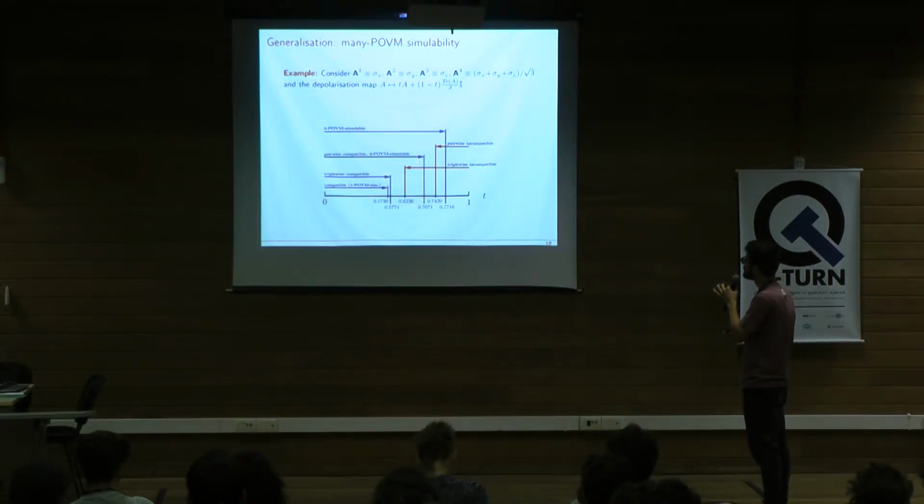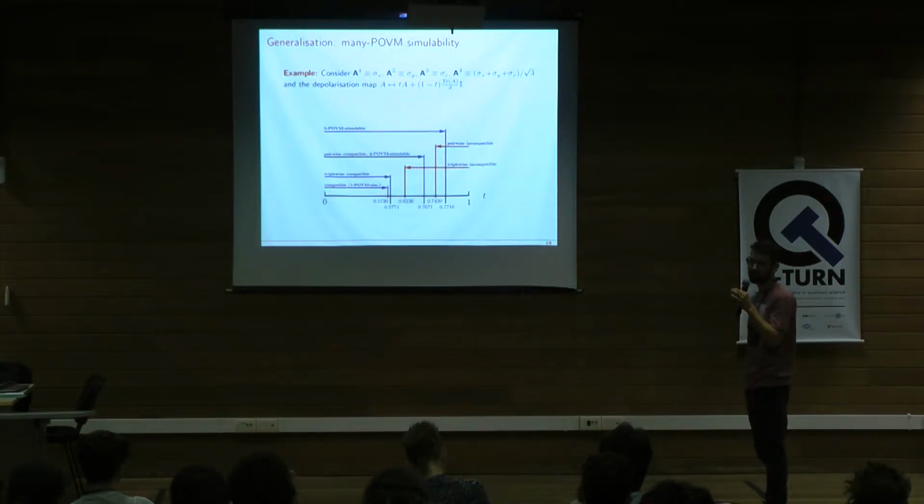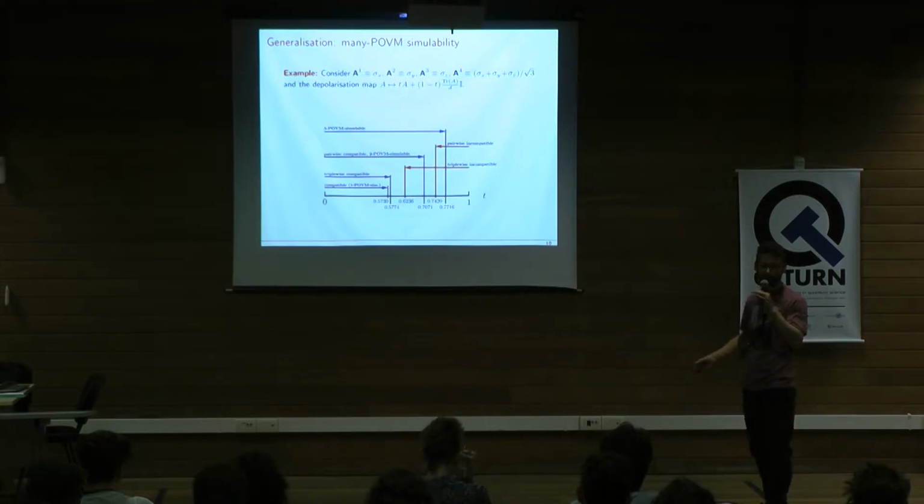At this point, I can simulate these 4 measurements by 2 POVMs, and it's also the point where each pair of them becomes compatible. Considering even more noise, any 3 measurements of these 4 are compatible, until we reach this point where the whole set can be simulated by one POVM, which is to say that the set is jointly measurable.